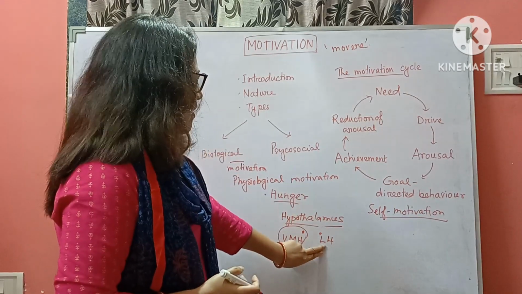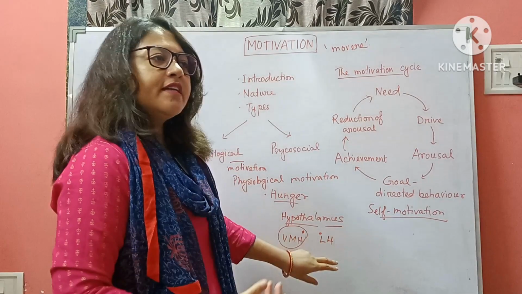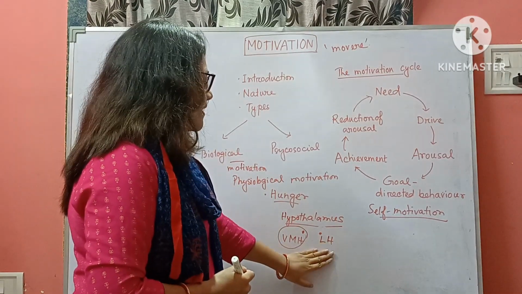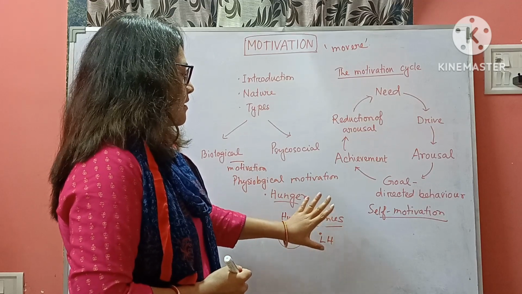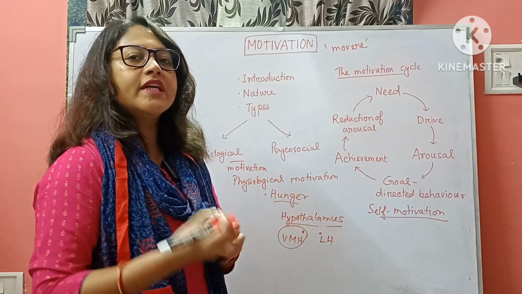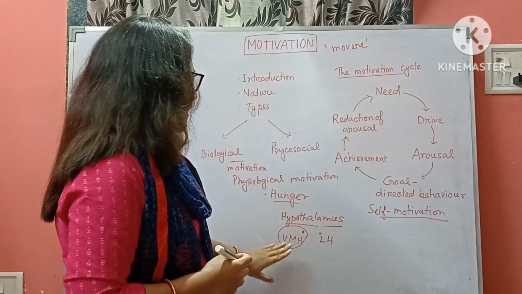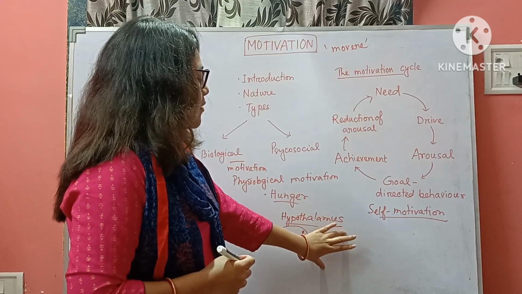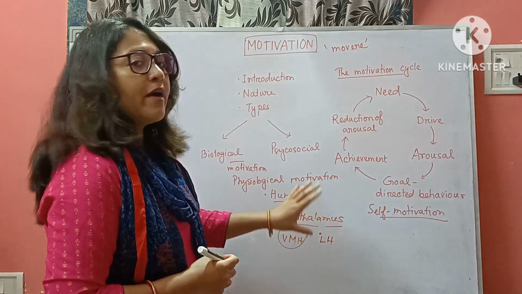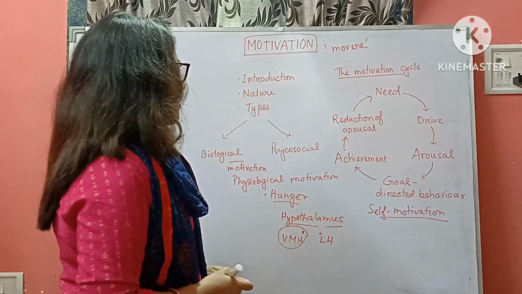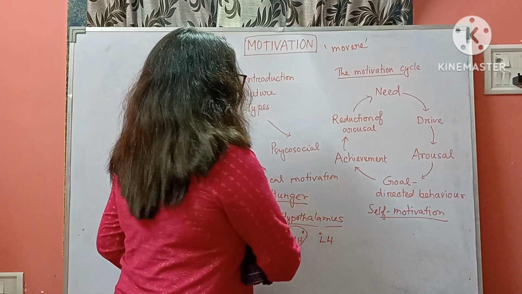So when our body needs food, the hypothalamus signals us to eat something. But VMH, the ventromedial hypothalamus, regulates the lateral hypothalamus after some time, so that you stop eating. You are fulfilled. Okay, so that is the condition of hunger.